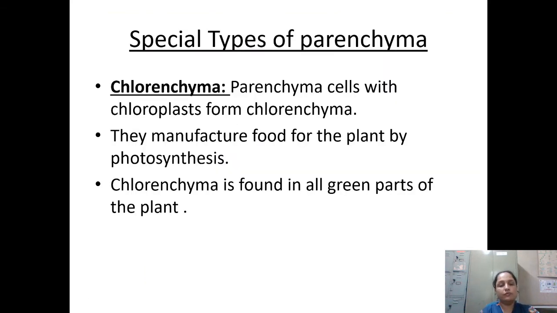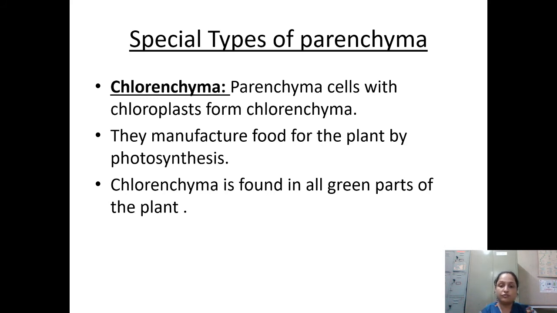Okay, now we are going to talk about the special types of parenchyma. In this category, first we will be going for the chlorenchyma. See, the name chlorenchyma itself indicates that इसमें chlorophyll होगा. तो ऐसा parenchyma जिसमें chlorophyll हो. तो parenchyma cells with chloroplast form chlorenchyma. तो ऐसा parenchyma जिसमें chloroplast, chlorophyll होगा, it is known as the chlorenchyma.